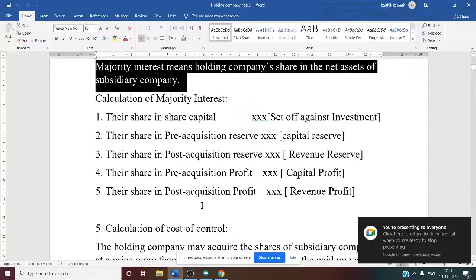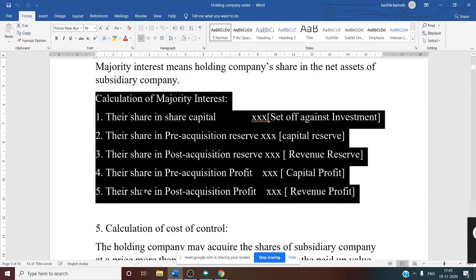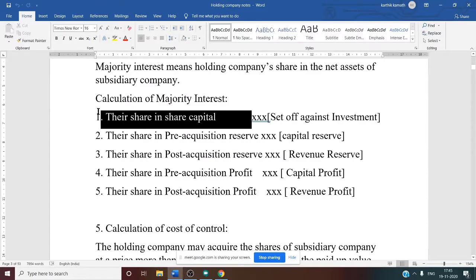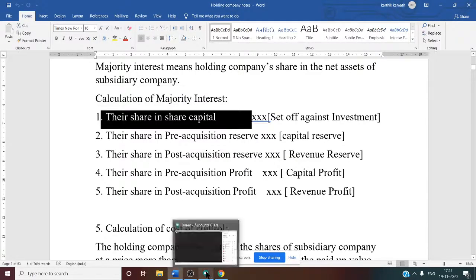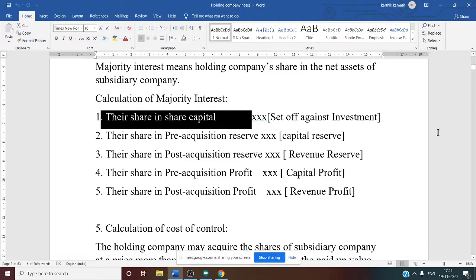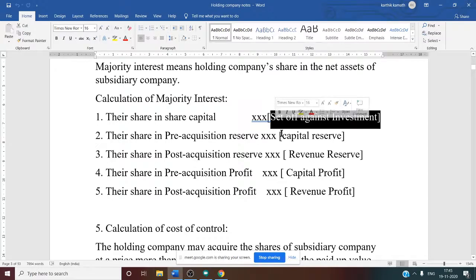So now you see the calculation of majority interest. This is the format for majority interest. First one, their share in share capital. Their share here means the holding company's share. In the previous working note, their share meant outsiders' share. Here their share means the holding company's share in share capital, that is, share capital of the subsidiary company. Once we get their share in share capital, this is to be set off against investment.